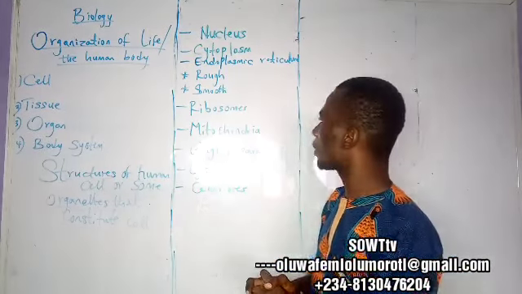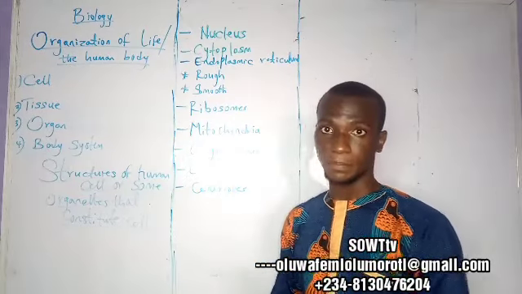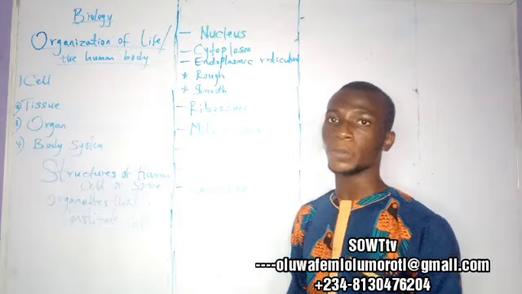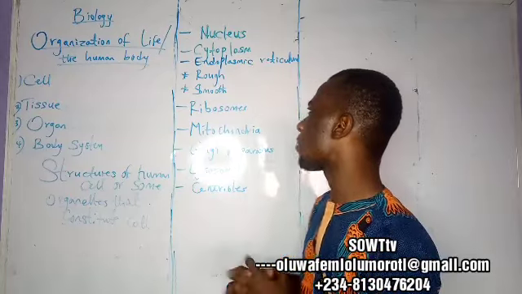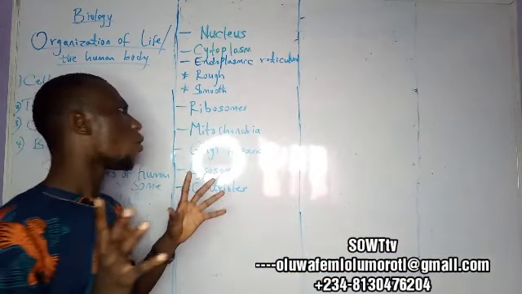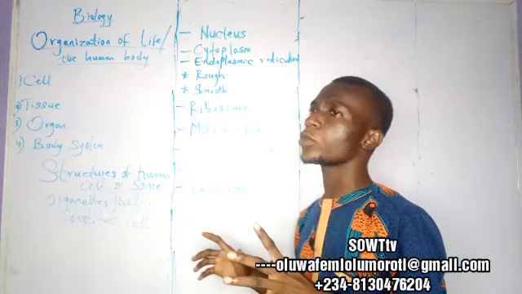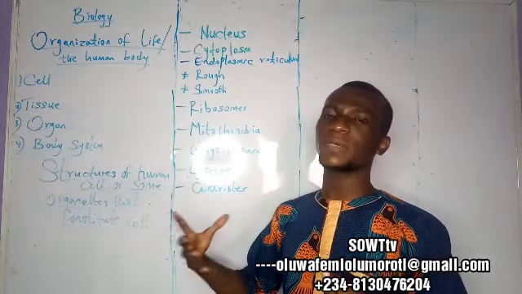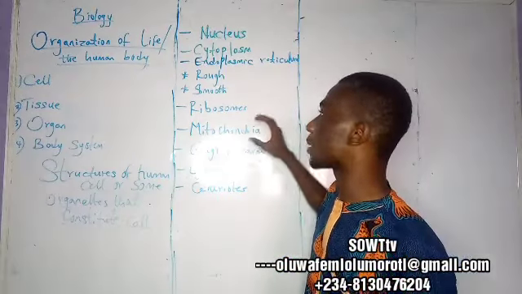And we have one thing on the board, mitochondria, which is plural. The singular is mitochondrion. What we have in the body is mitochondria. When we are talking about mitochondria in the simplest form, we are referring to the powerhouse of a cell. So anything that is going on in the cell, there is one thing behind it giving it internal energy, and that is what we refer to as mitochondria.